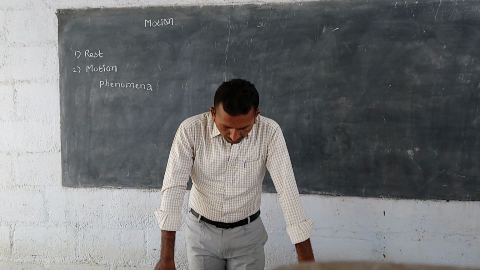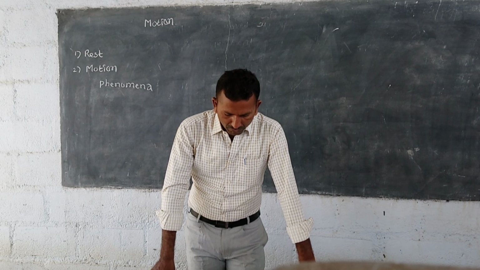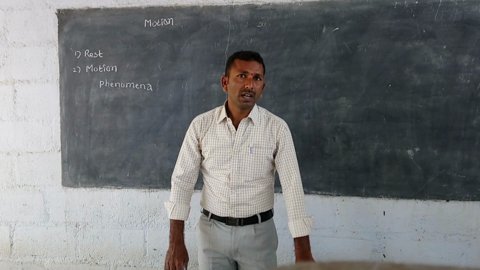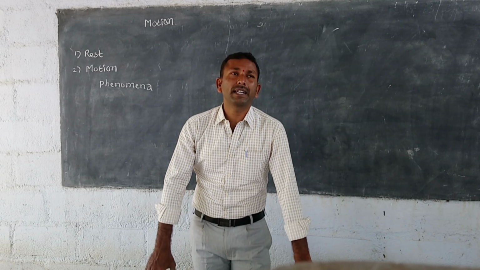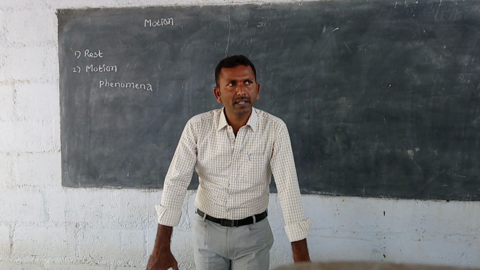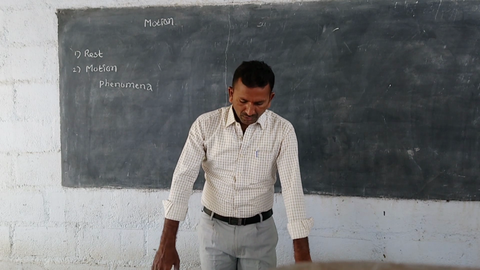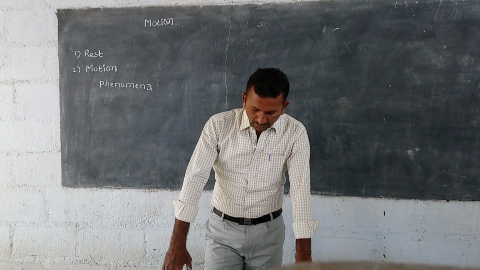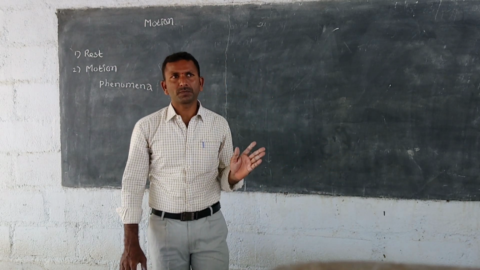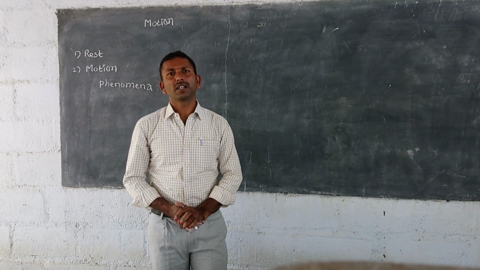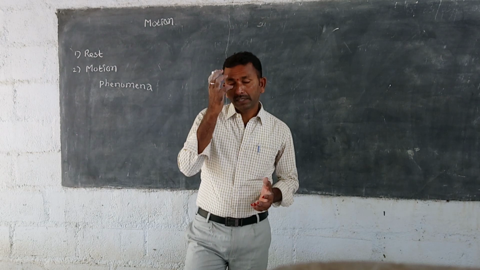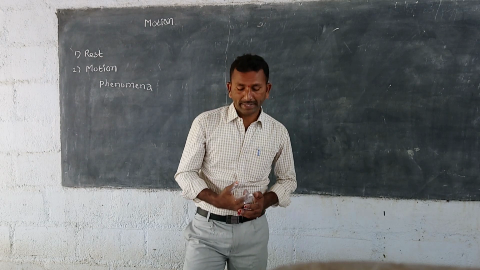Look at the book. If earth is in motion, why don't we directly perceive the motion of the earth? Everybody is saying, all the scientists are saying, and your teachers are also saying the earth is in motion. But if the earth is in motion, why are we not moving? We have a doubt about this. Next one. Are the walls of your classroom in motion? The walls are around your classroom, and are they in rest position or motion? If they are in rest, how can you say? And if you say they are in motion, how will you explain?